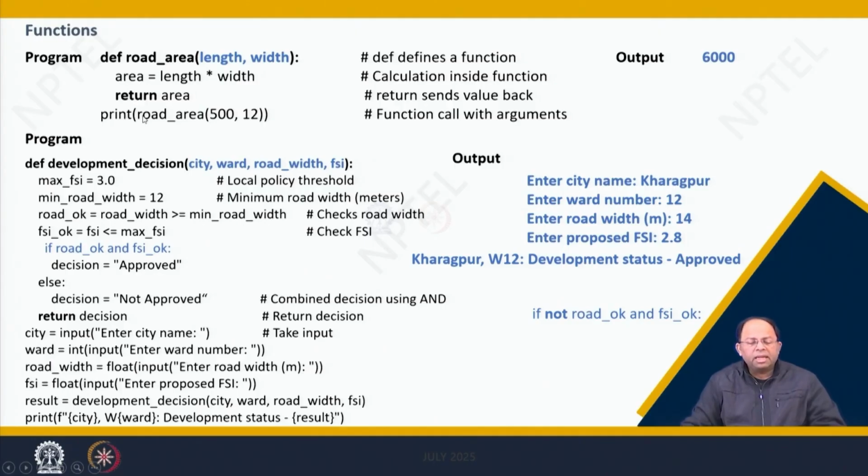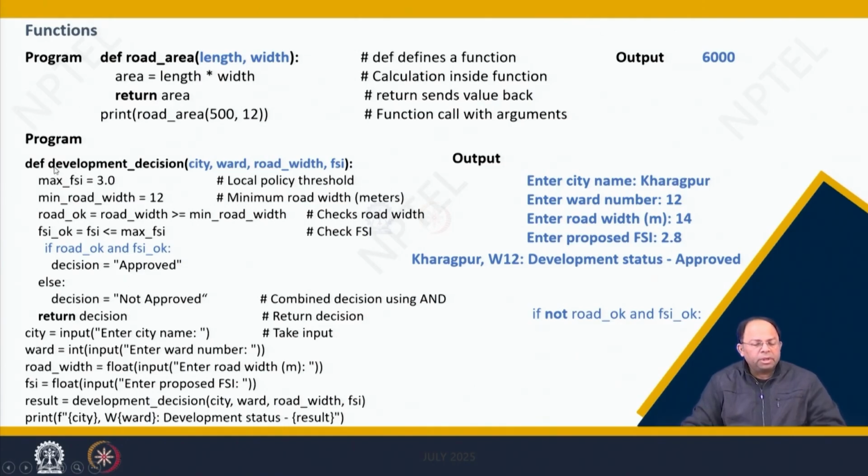Then we can print that road area. We can call the function as well as print it. So print within brackets road_area(500, 12) is both calling as well as printing the function, right? How are we calling it? We are calling it by just typing its name, road_area, and within that I am passing the arguments 500 and 12, and all of this would get printed because it is going to return something. That's why it is within the print function. What we will see is the output would be 6000, because it multiplies length and width. When you multiply 500 with 12, it would return 6000.